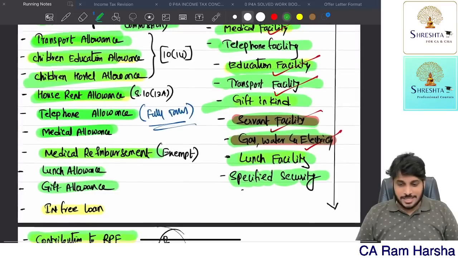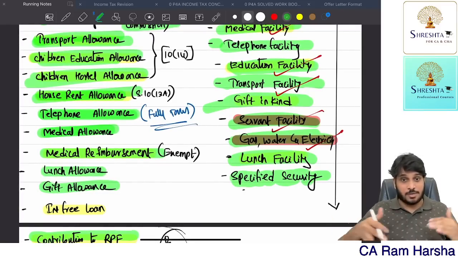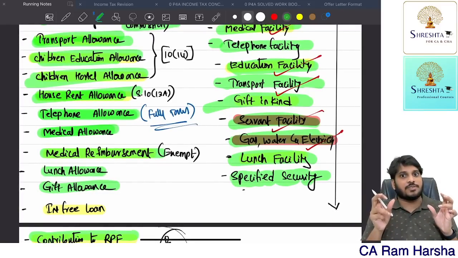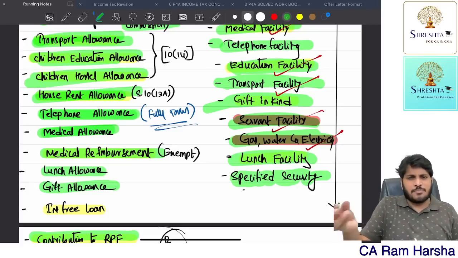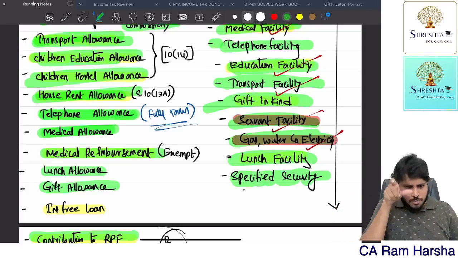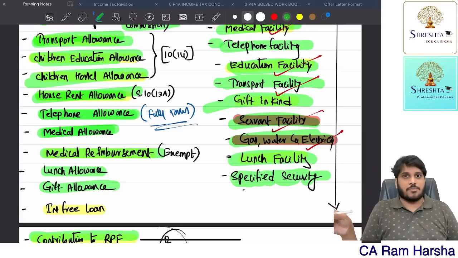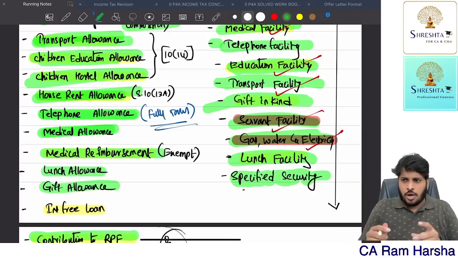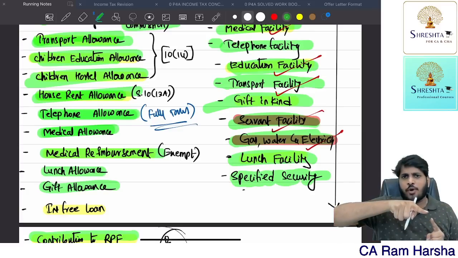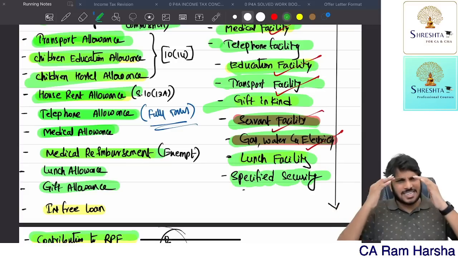Now you see, for these many items we are saying taxable, taxable, taxable. That is the gross value of the perquisite. Suppose we recovered something from the employee in return. You reduce that, and only the balance benefit is taxed. Whatever I told is the benefit valuation. From the benefit value, if the employee repaid anything to the employer, we reduce that and tax only the balance. That's a common sense point.